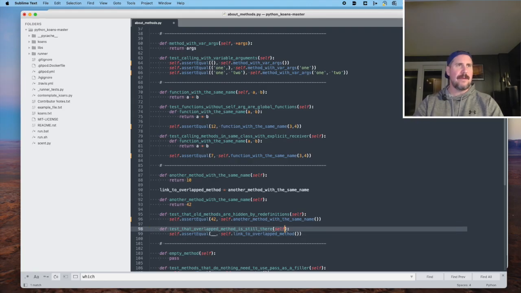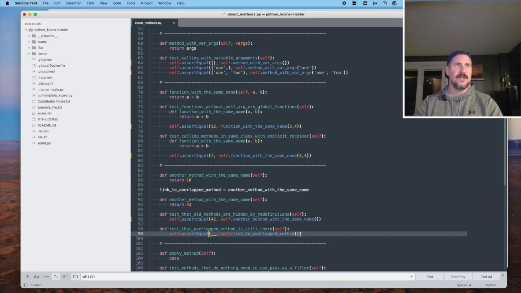Test that overlapped method is still there. Okay, I'm going to assume that when we call self link to overlapped method, which was set to the value returned by another method with the same name in its most recent form prior to that, in that case, it was returning 10.